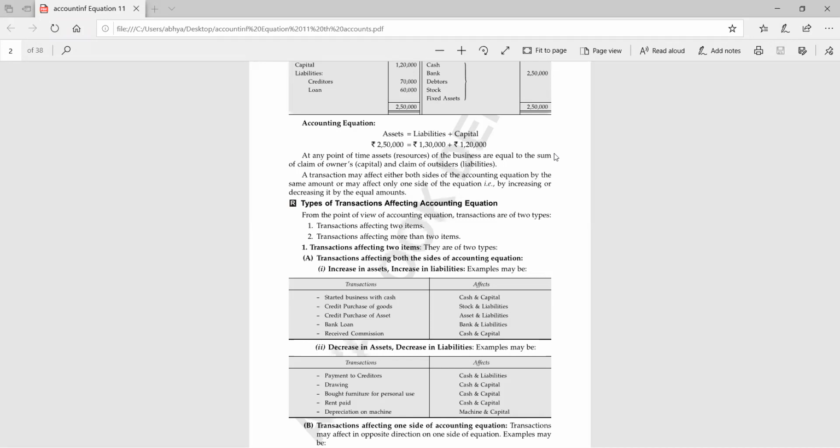Stock and debtors. Tell me, Namish, which account will increase and which will decrease. Yes, Namish. Yes, debtor will increase. Very good. I told you earlier also that debtor will increase and stock will decrease. Very good. Next.